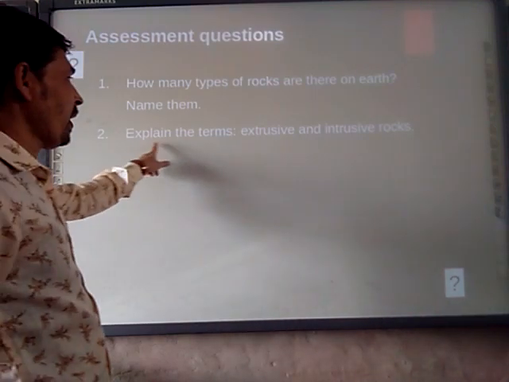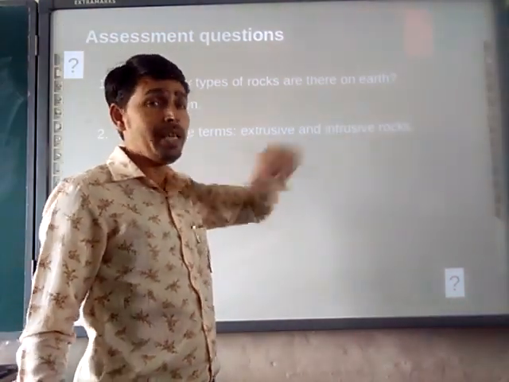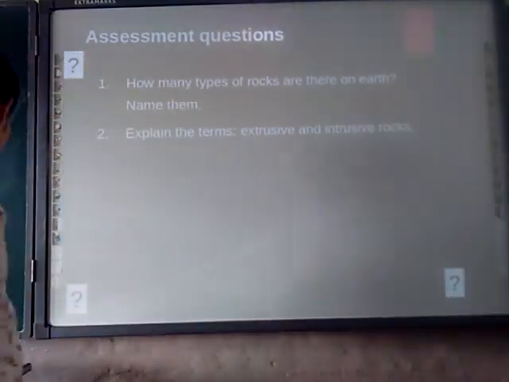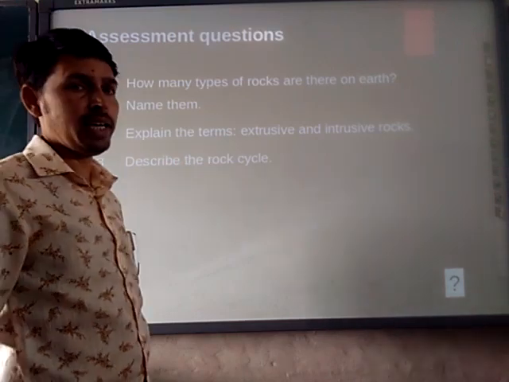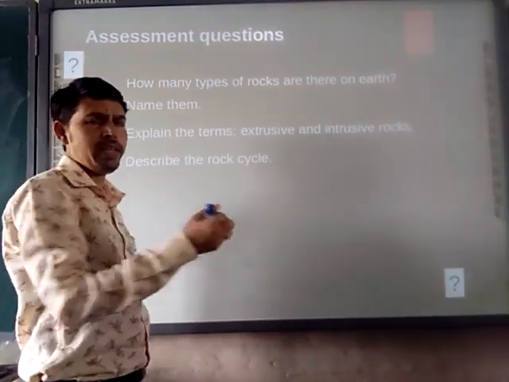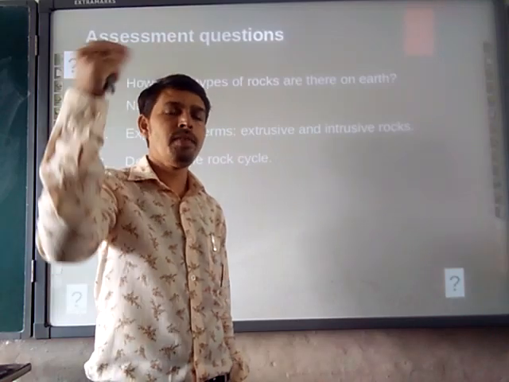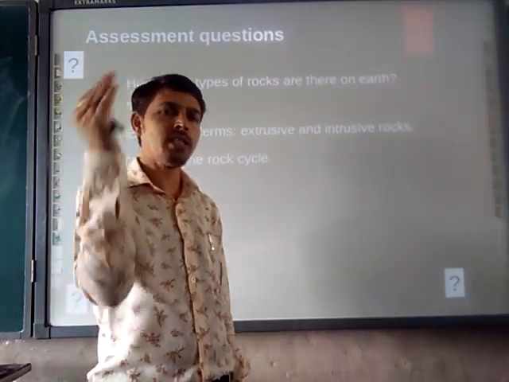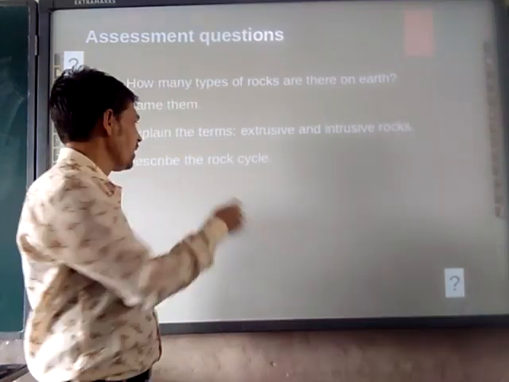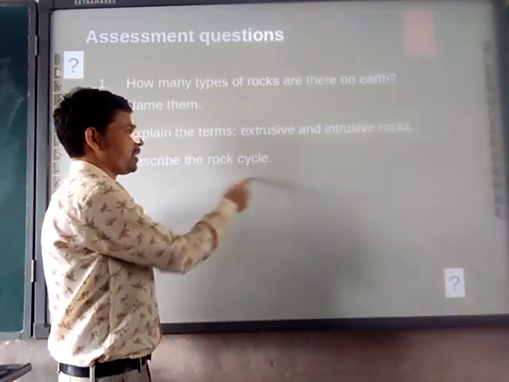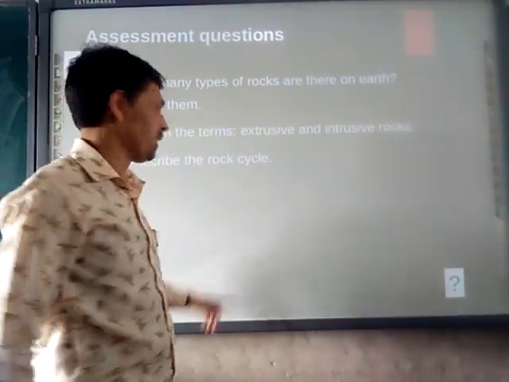Second, explain the term extrusive and intrusive rock. Please copy it down. The next, describe the rock cycle. This rock cycle, in a very simple way, I will explain to you, how one rock is converting into another, and another rock is converting to another. If you are not able to write the answer, in the upcoming slide I am going to discuss more about this, what is the meaning of rock cycle. Then you can write this answer.